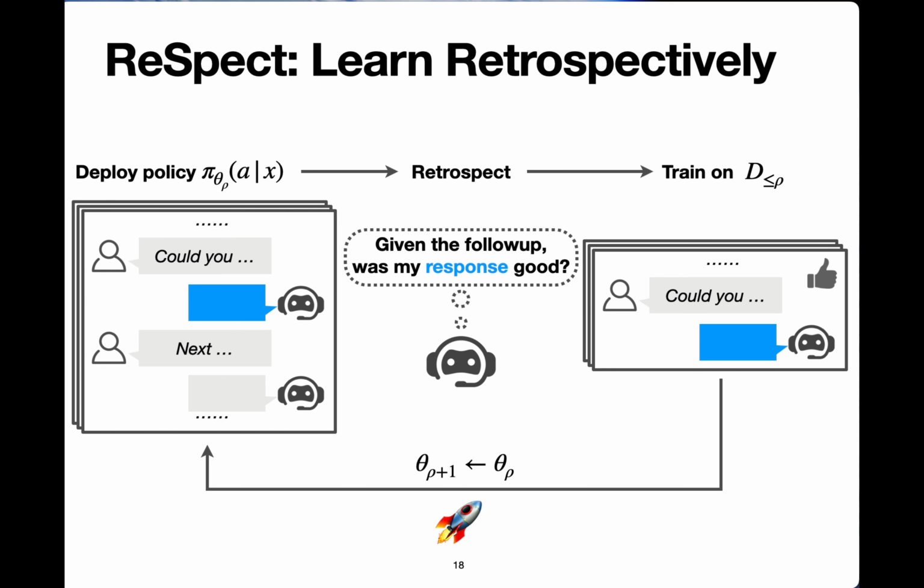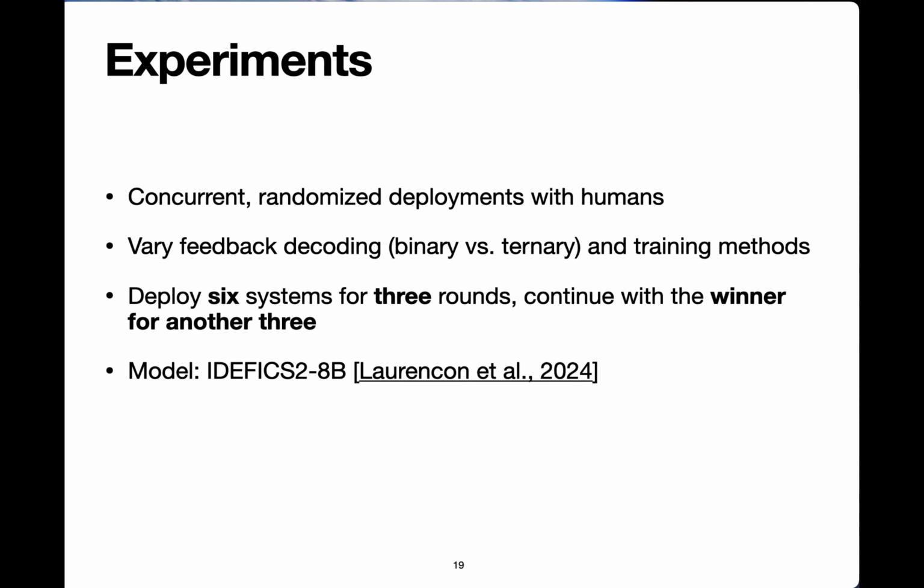So this is the complete process. We deploy, retrospectively decode feedback, and retrain the model, and we repeat this process again and again. For our experiments, we run concurrent, randomized deployments with humans. We vary the feedback decoding, binary versus ternary, and the training methods using the three algorithms I just described. We deploy 6 systems for 3 rounds, and continue with the winner for another 3 rounds to observe longer-term trends. For our model, we use Idefics 2 8B.